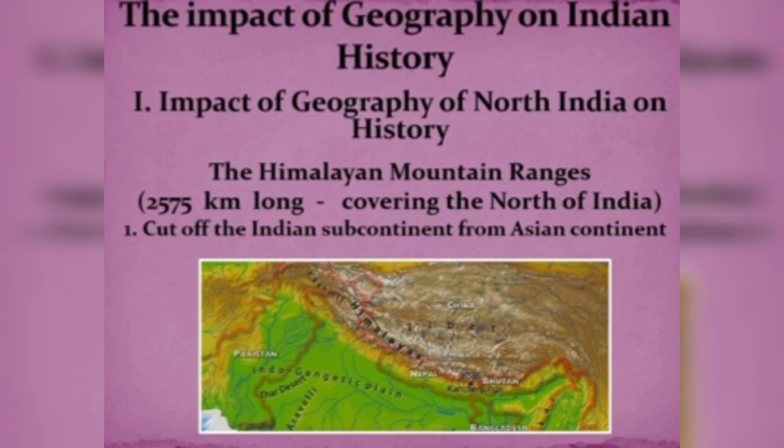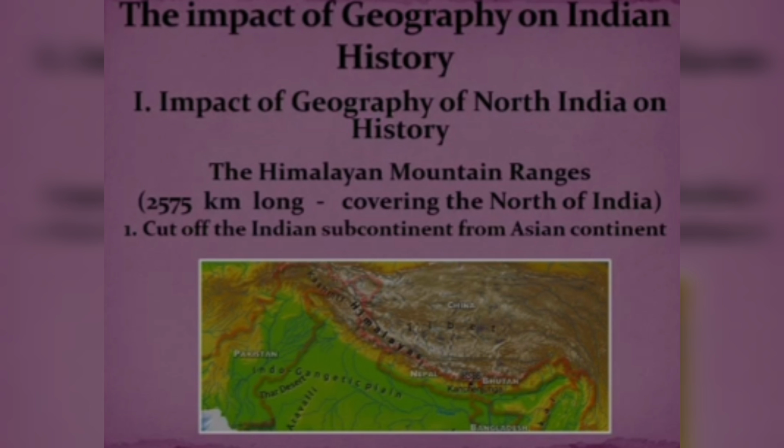First of all, we will talk about the impact of geography in North India. You can see the given map in the video. North India has the Himalayan mountain ranges. They stretch over 2575 kilometers from west to east in the north of India.